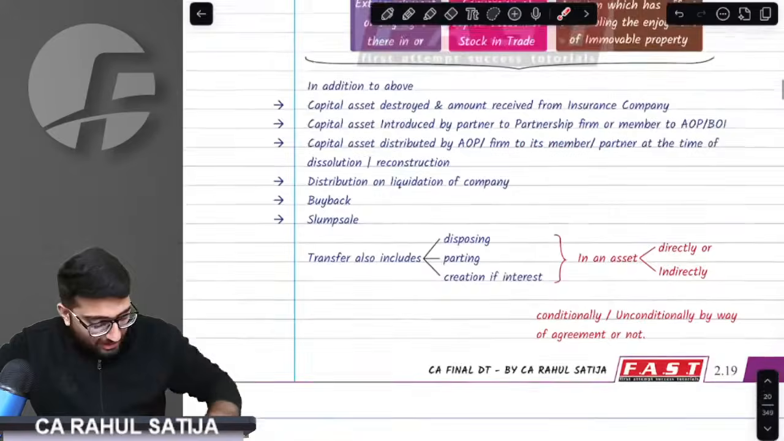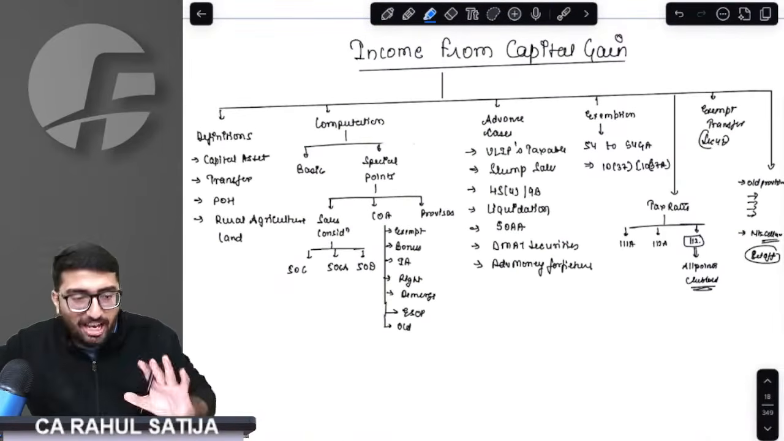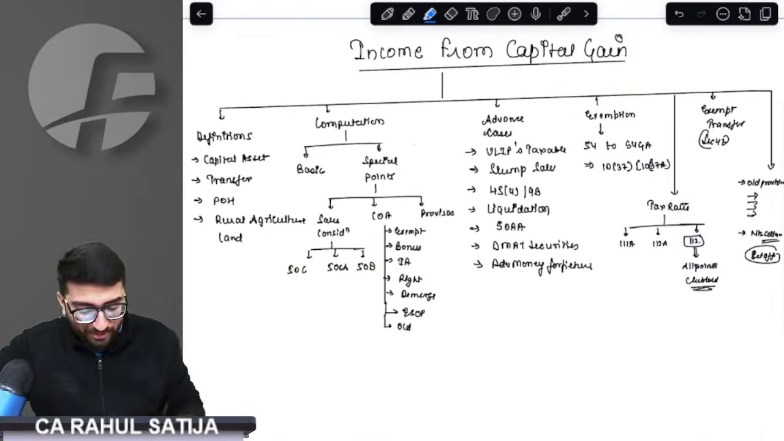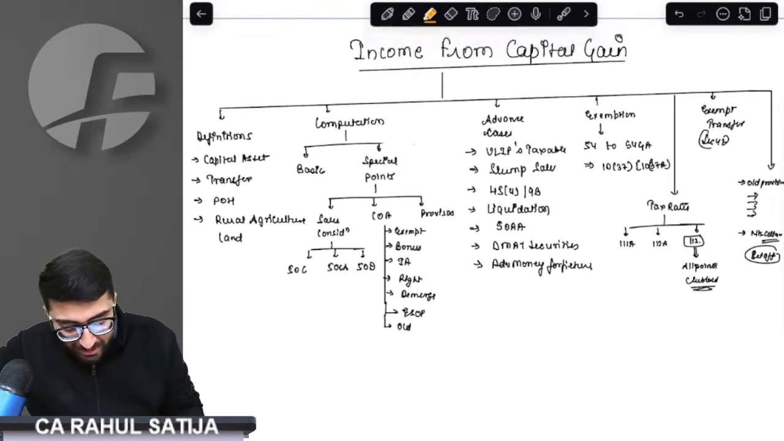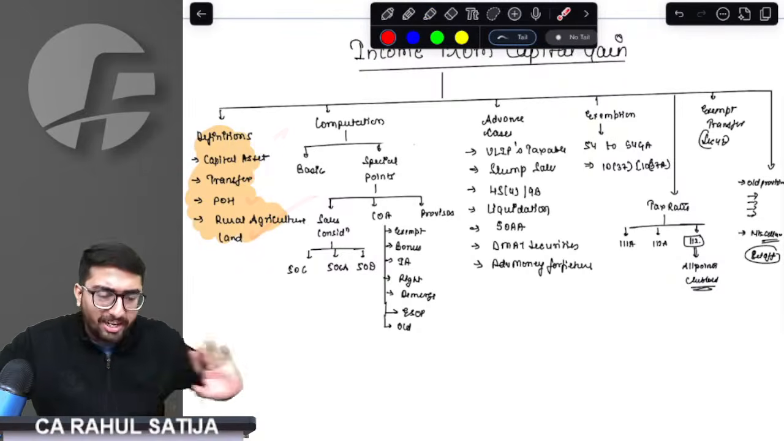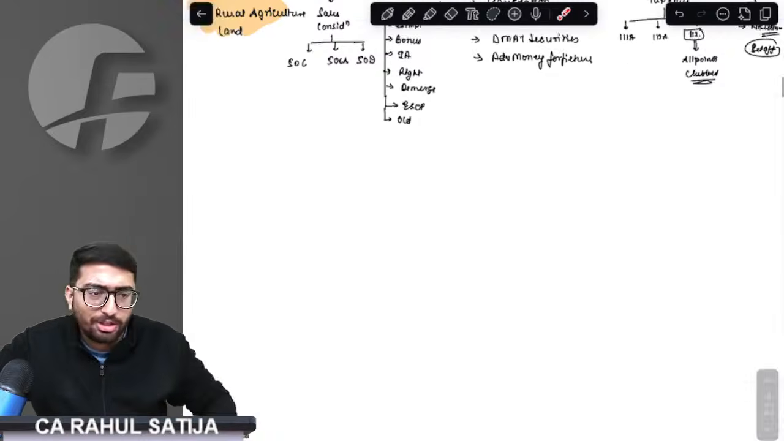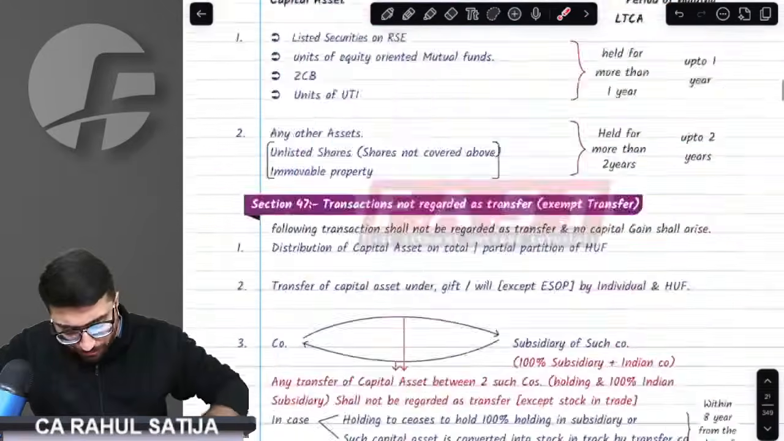Did we complete the definitions? Now come on to chart. Why? Because we have to be very much aware of what we are doing. Okay. Coming on to chart, did we do the definitions? Perfect, sir. We are done with definitions. Capital asset, transfer, period of holding, and rural agriculture land. We are done with the basic definitions. Moving on to computation part. And what is the computation part? Come on to the computation part.